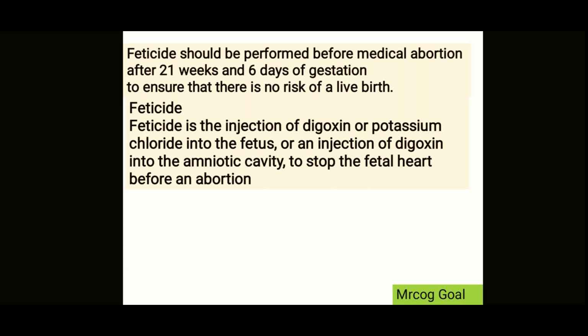We do this in cases of severe fetal anomaly, where we know that the baby is not going to survive, or is going to have a severe problem after delivery. Rather than delivering the baby, you may just go for feticide, right?